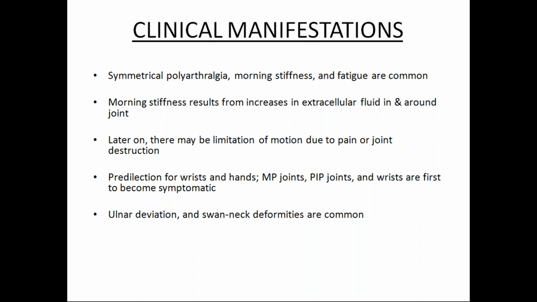Ulnar deviation and swan neck deformity are common. You have seen a lot of pictures regarding that; we showed them already while describing musculoskeletal disorders. Swan neck deformity is like when you invert the fork, which we eat with along with a spoon. Turn the fork upside down, and the shape of that fork is how you will see the hand when you keep it on the table. That is what we call swan neck deformity.